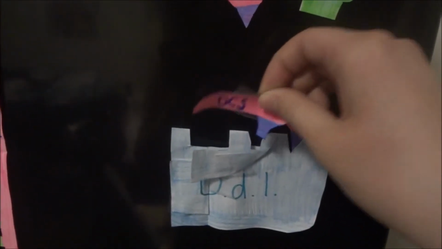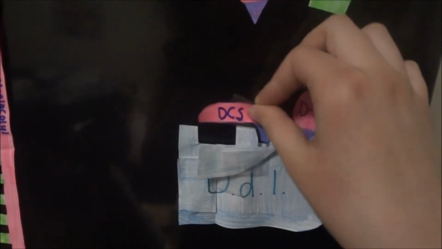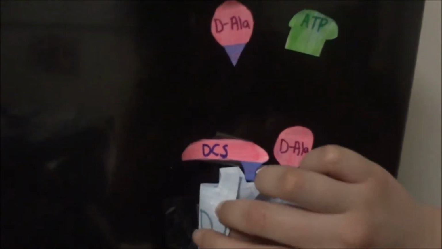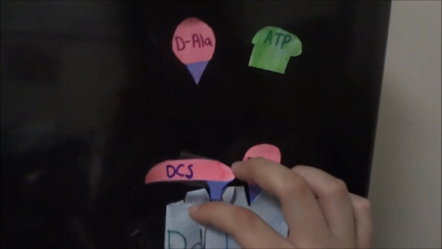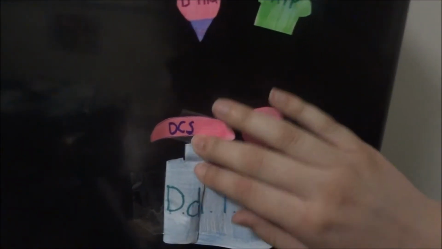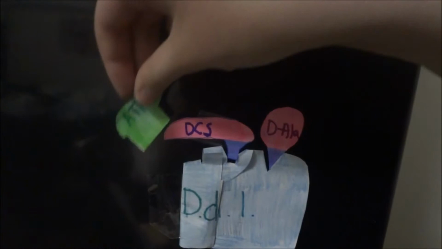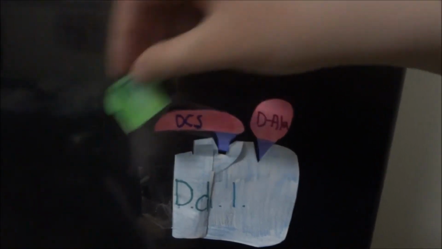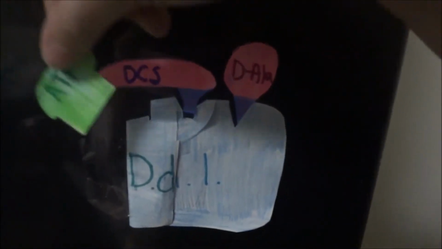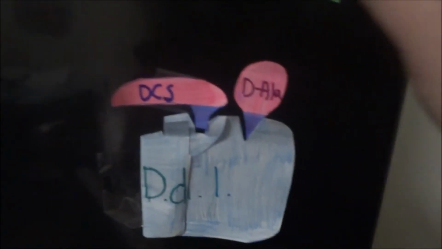However, when DCS binds to the molecule, there is another conformational change in the D-alanine-D-alanine ligase. Not only does the DCS block the active site so ATP can't get in, but the conformational change does not allow this ATP to fit into the DDL.